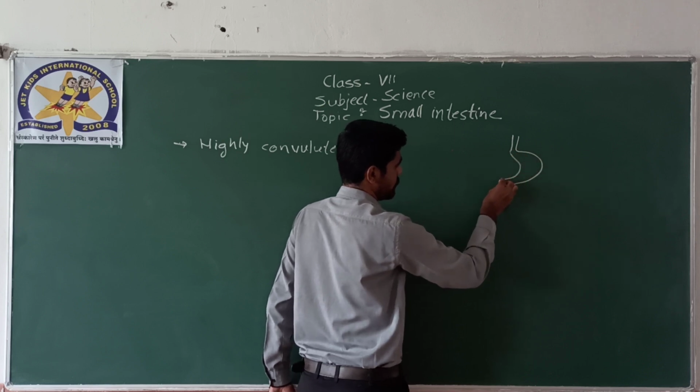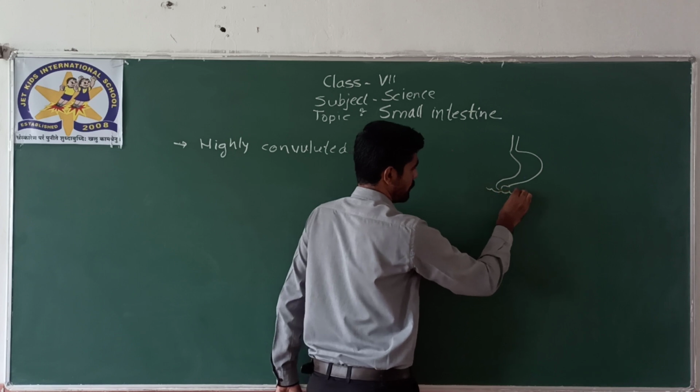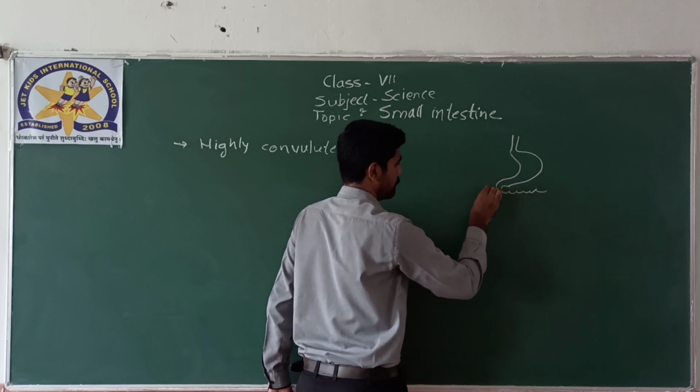For example, this is the stomach. Then here starts the large intestine.